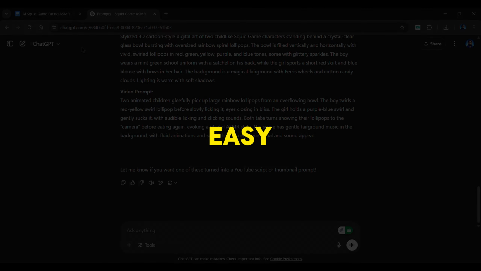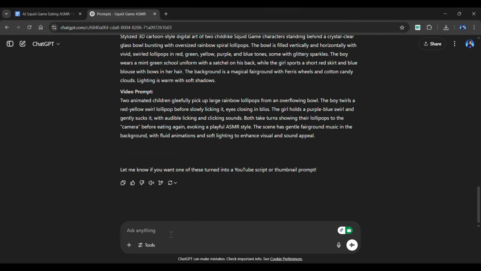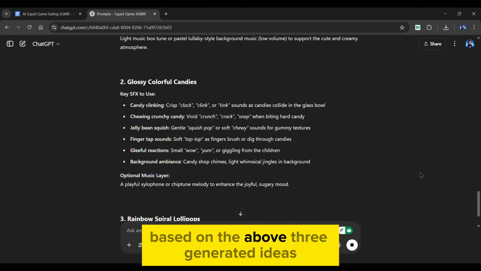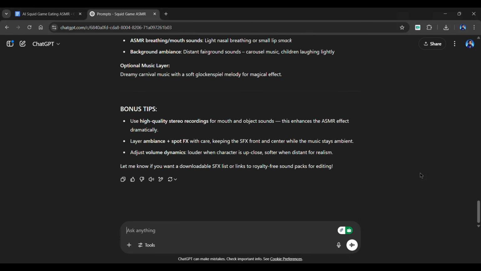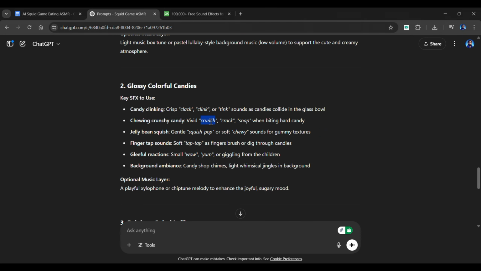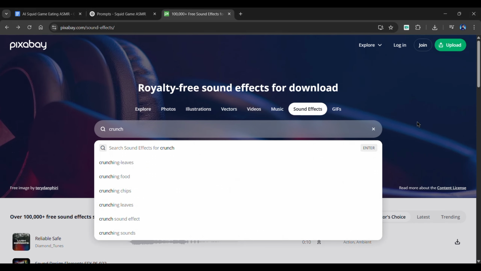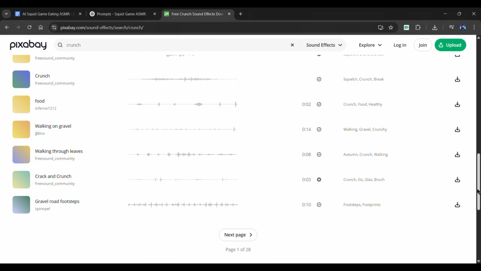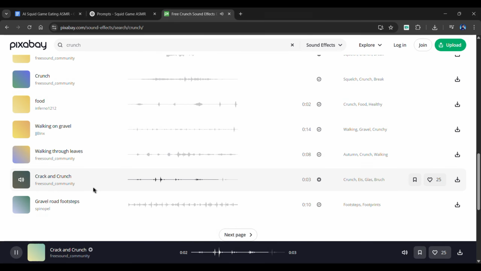So I made it easy. Go back to ChatGPT and paste in the second prompt. It's designed specifically to give you a list of sound effects based on the above 3 generated ideas. Now to download those, we will use Pixabay, as it's free. Just copy the sound effects from ChatGPT and paste it into this box. As you can see, it provides us multiple sound effects. You can even listen to them and can easily download them without signing up.